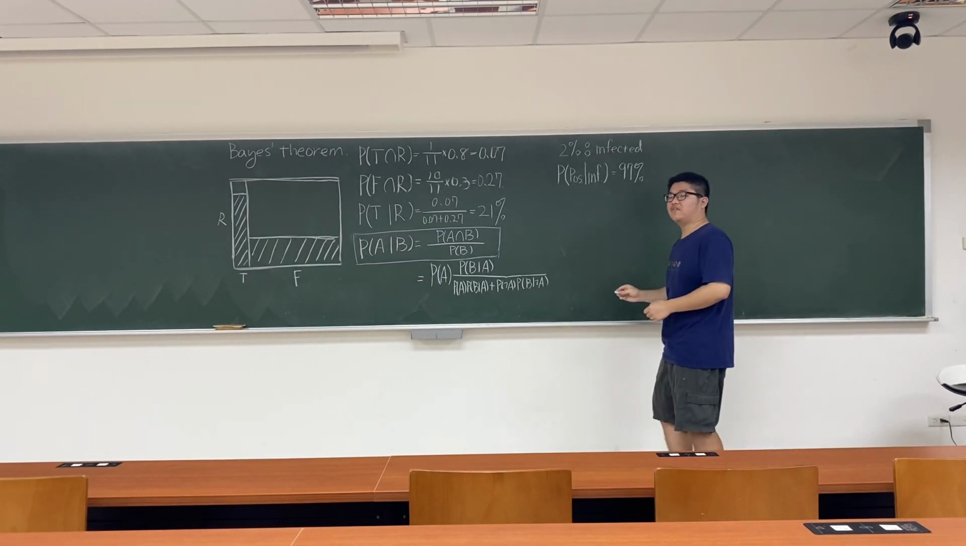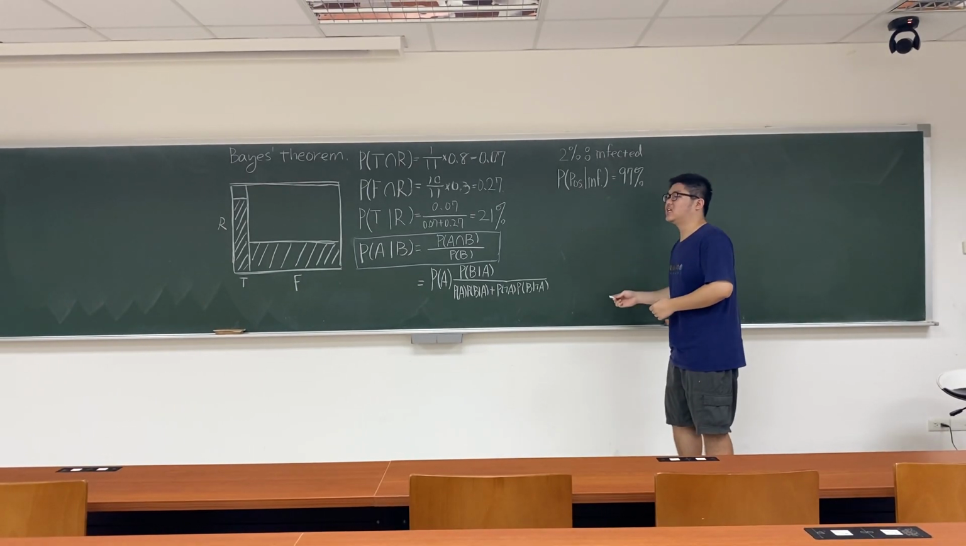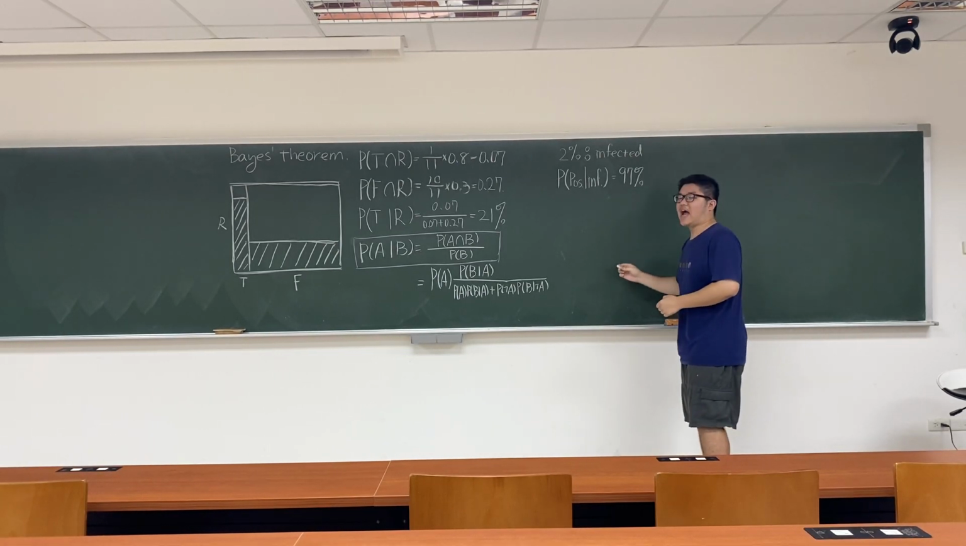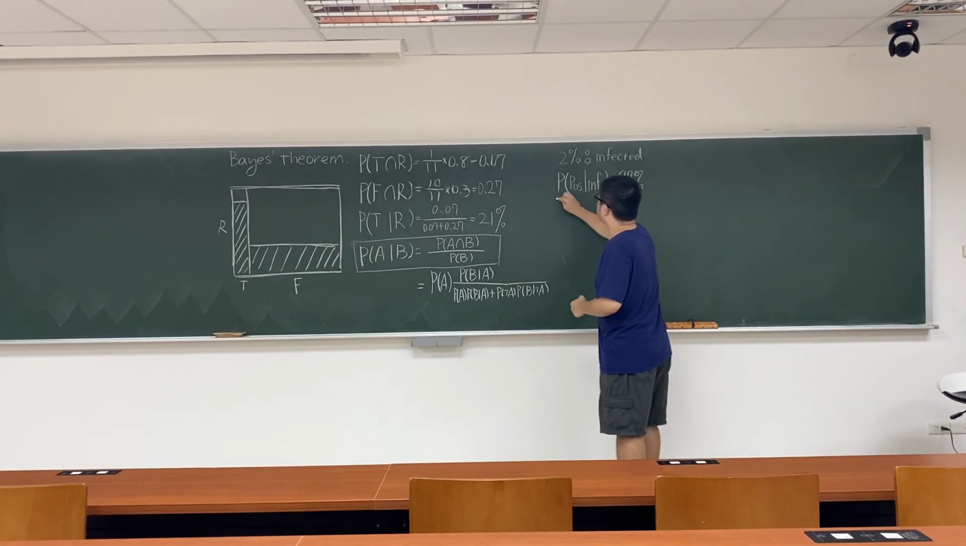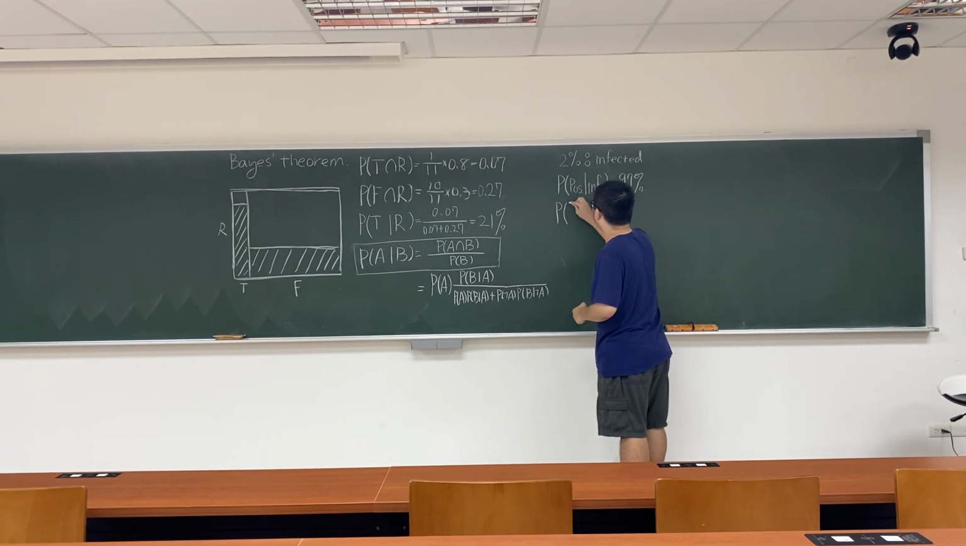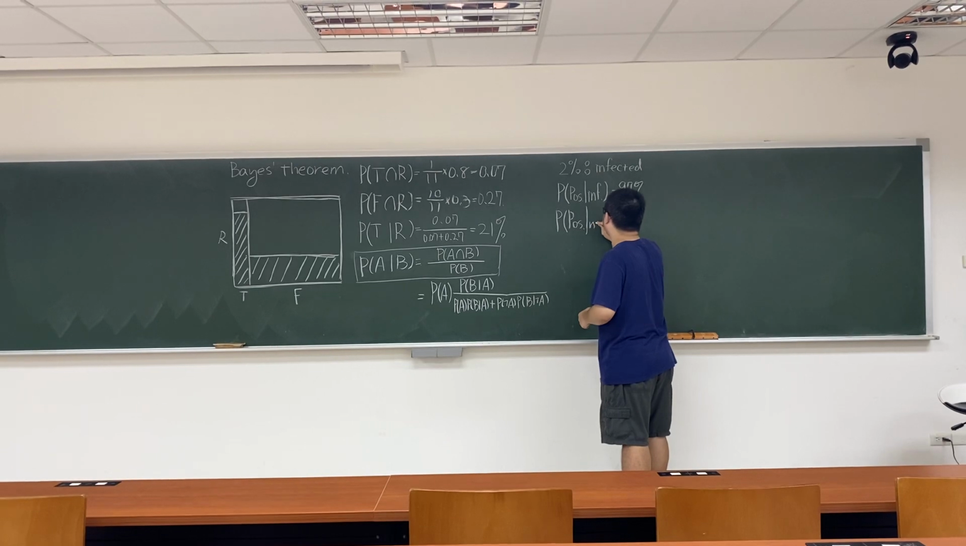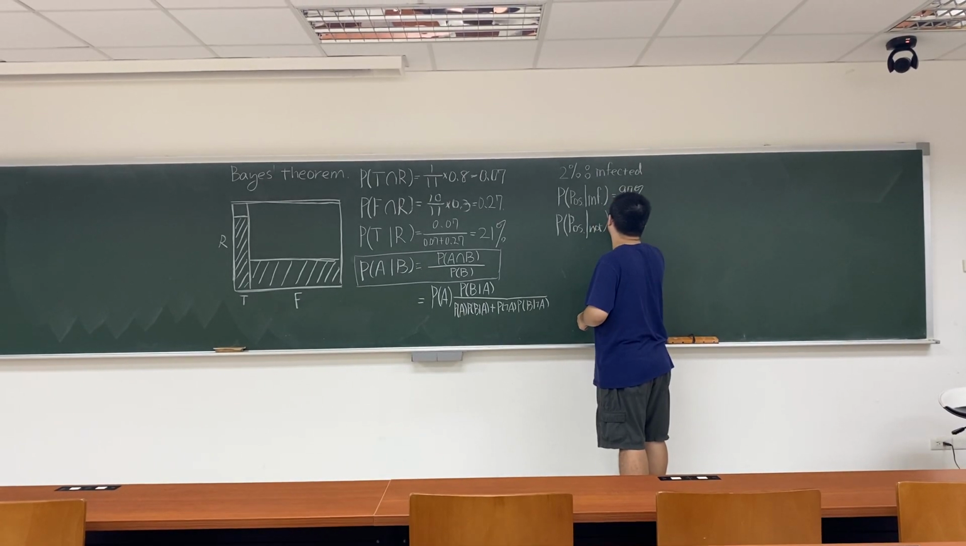And those who are not affected by the virus taking the test, it will still have about a 9% probability to give out a positive result. So it's P of positive, given that it's not affected, is about 9%.